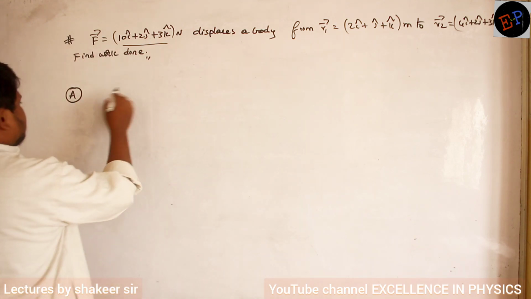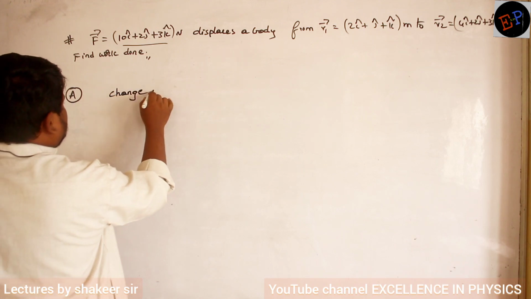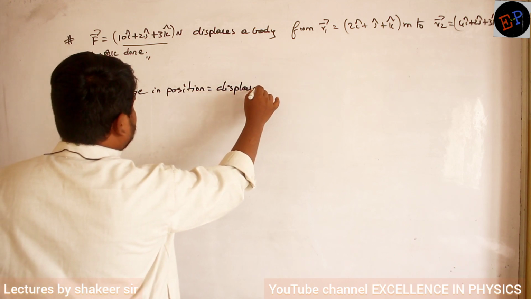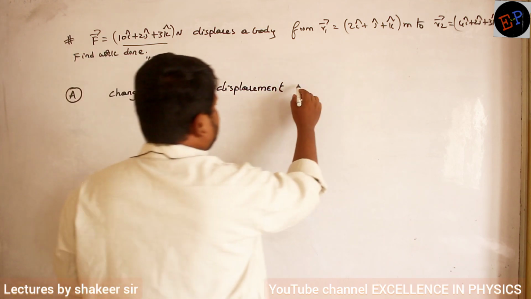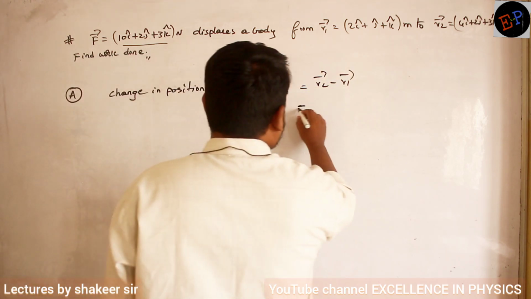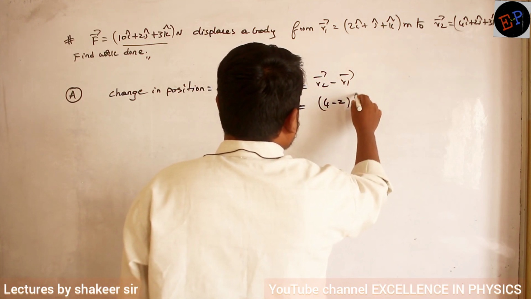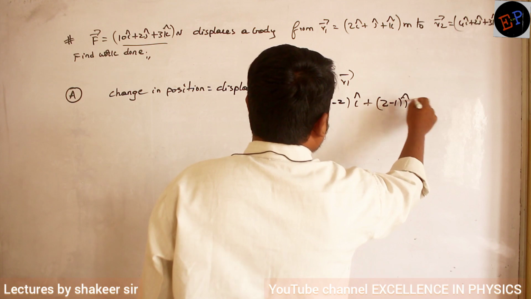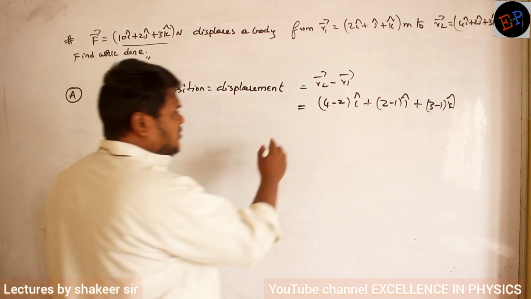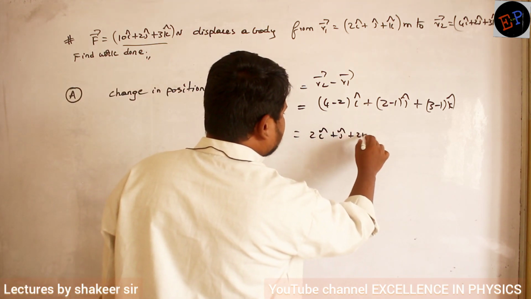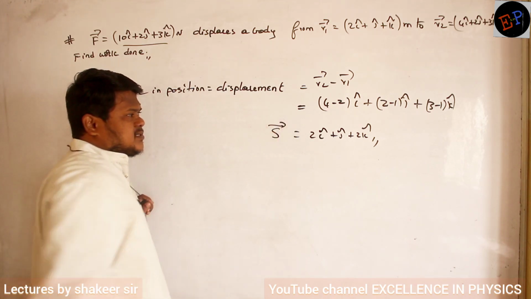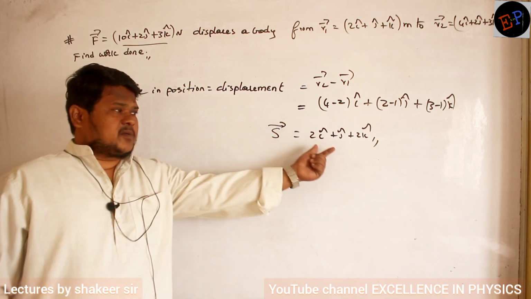So therefore, what is the change in position? Change in position, which is also called displacement. Change in position is nothing but displacement only, no? So therefore it is R2 dash minus R1 dash. Final value minus initial value. Clear? What is the final value? 4. So 4 minus 2 I cap plus 2 minus 1 j cap plus 3 minus 1 k cap. These are the values which I got now. Clear? Now do the calculation. So it is 2 I cap plus j cap plus 2 k cap. So this is the displacement of the particle. Clear now? So I can write S dash. S dash is nothing but displacement. Displacement is given by this relation.